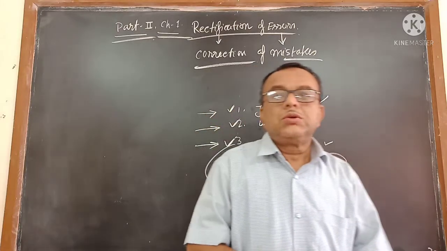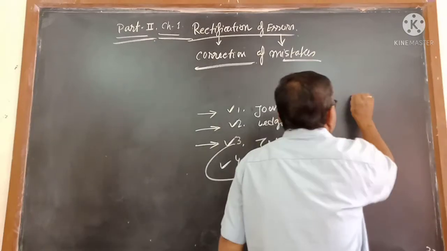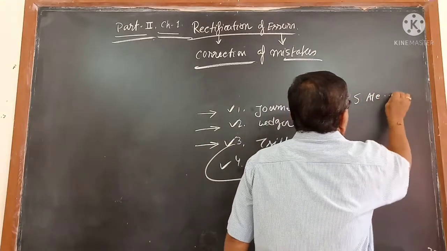Suppose a journal which is salary paid of rupees 500, the journal is salary account debit to cash.